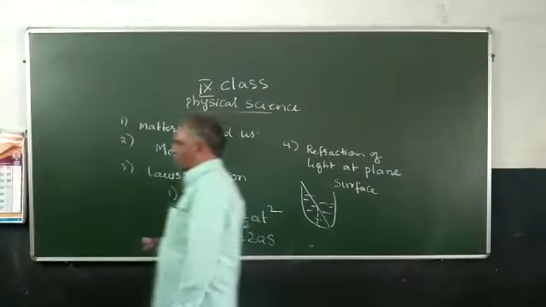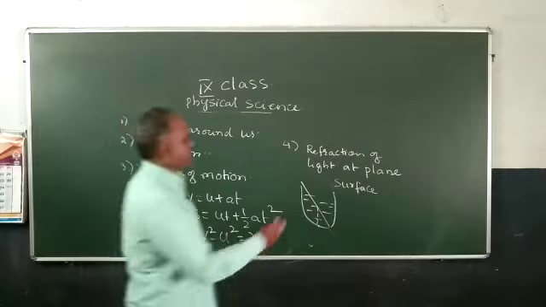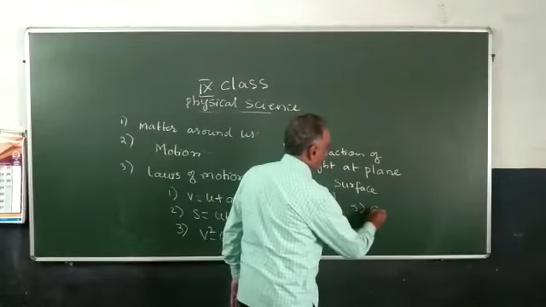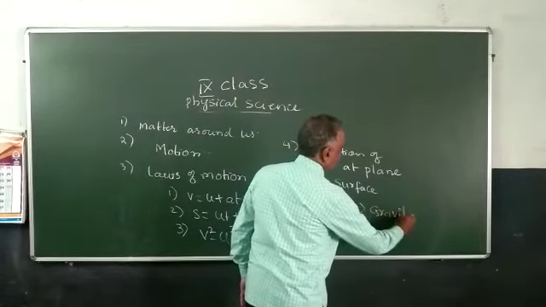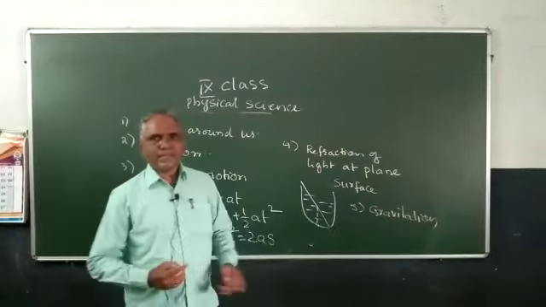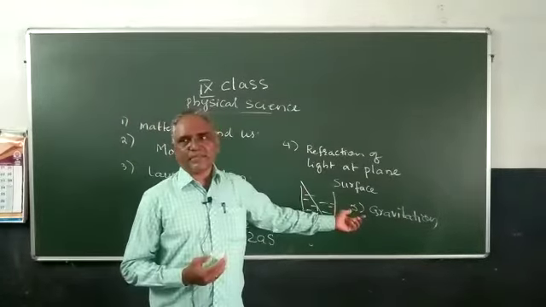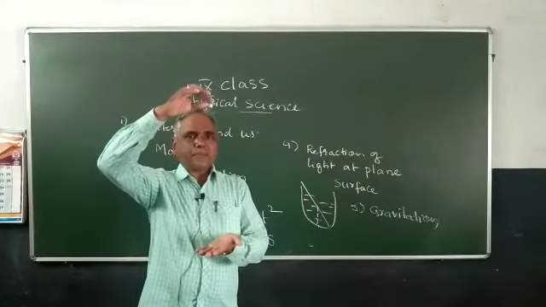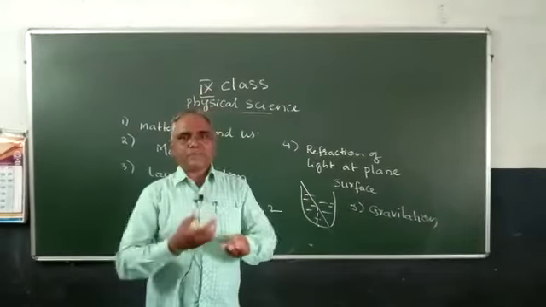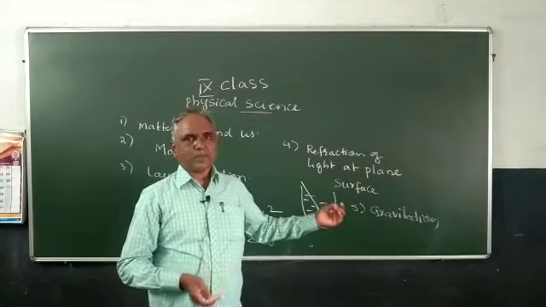So this comes under the 4th chapter, and the 5th chapter is gravitation. What is gravitation? Every object possesses gravitation. I am leaving this chalk piece. This chalk piece is pulled towards the earth. This is due to the gravitational pulling force.